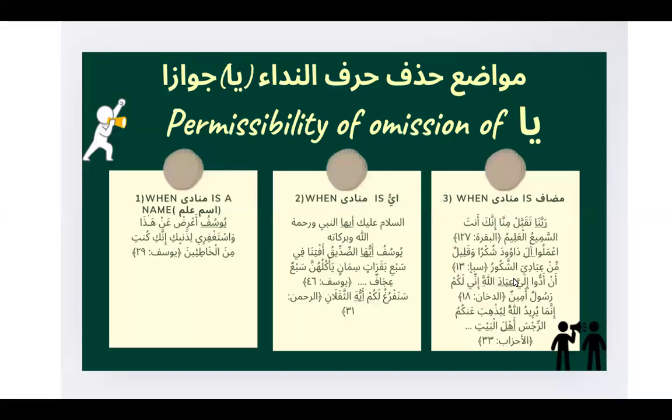In the last example from Surah Al-Ahzab, you can see innama yuridullahu liyudhhiba ankumur rijsa ahlal bayt. So ahla is here your munada, which is also a mudaf, and here again ya, which is harf nida, has been omitted. So remember the three cases